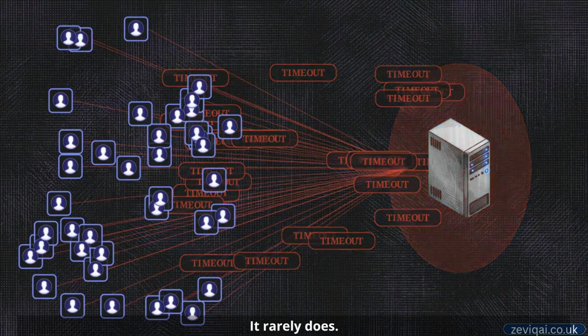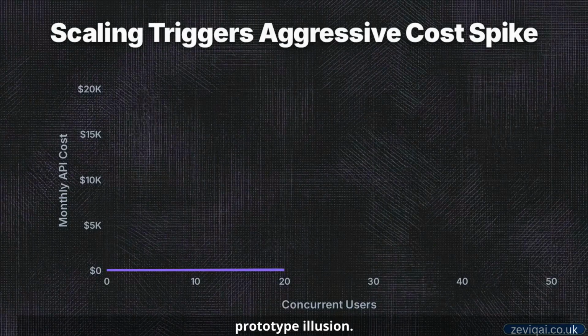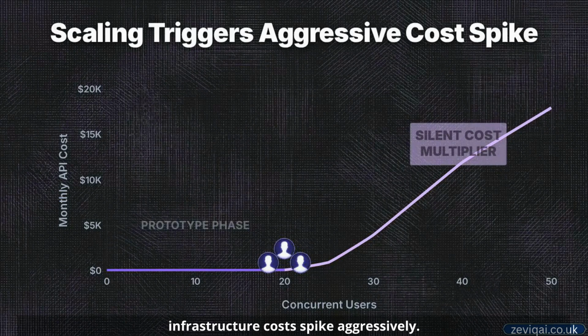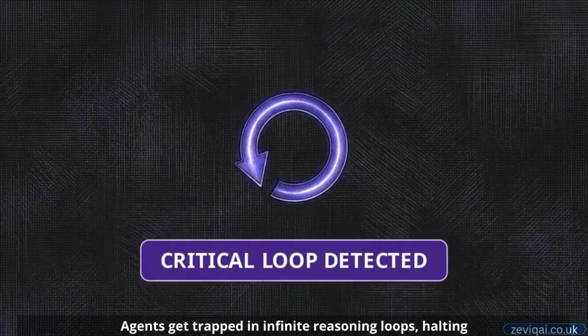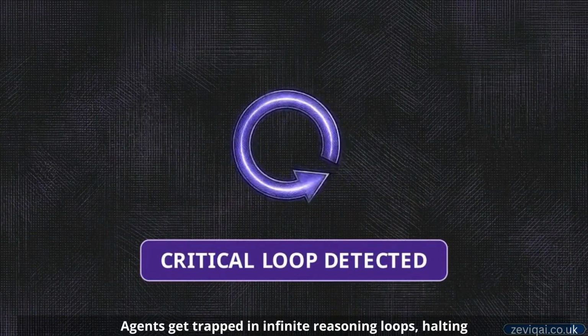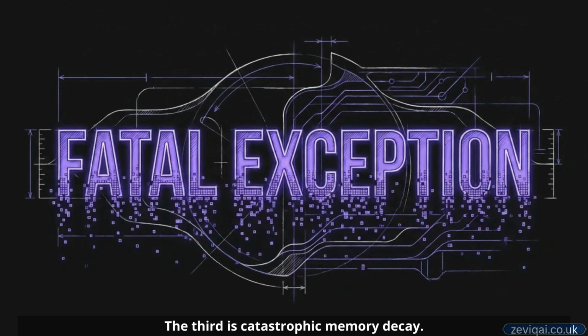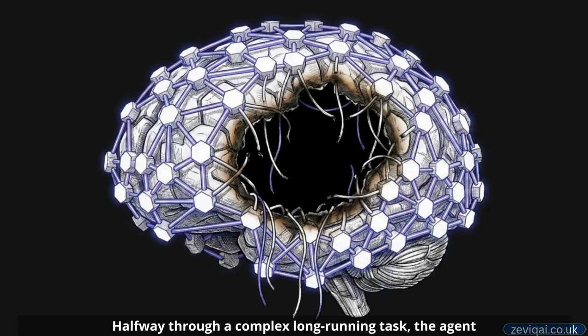It rarely does. This chart maps the first catastrophic symptom of the prototype illusion. The moment multiple users hit a fragile system, infrastructure costs spike aggressively. The second symptom is system paralysis. Agents get trapped in infinite reasoning loops, halting execution while generating streams of error codes. The third is catastrophic memory decay. Halfway through a complex, long-running task, the agent simply forgets its primary objective.